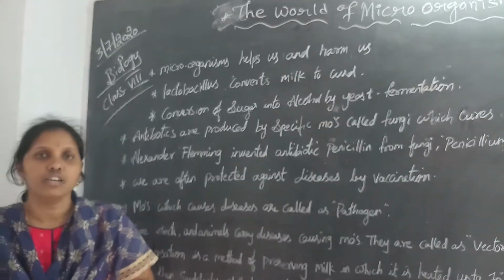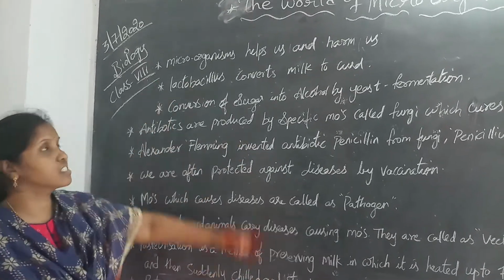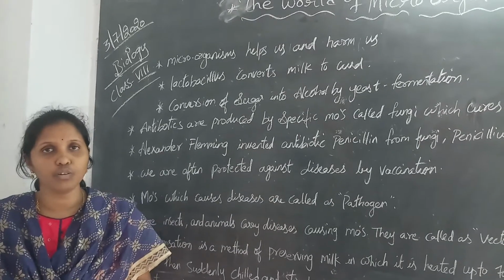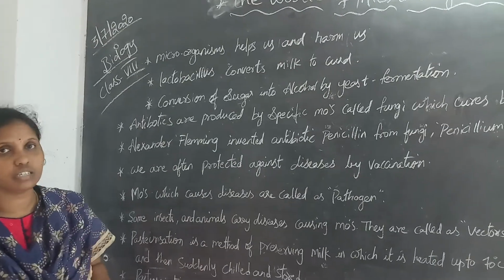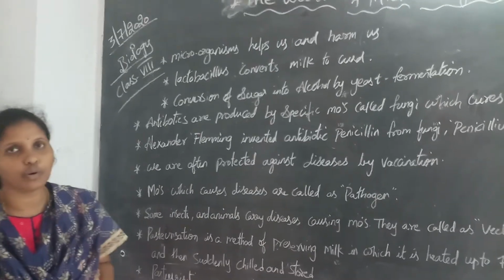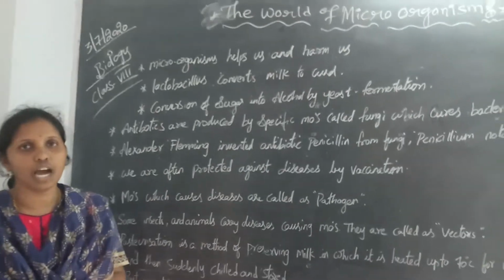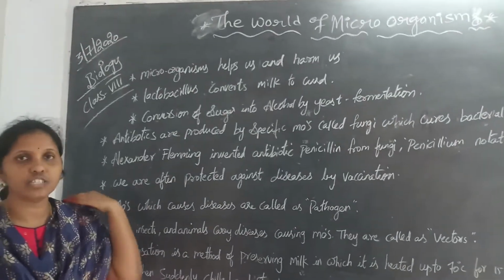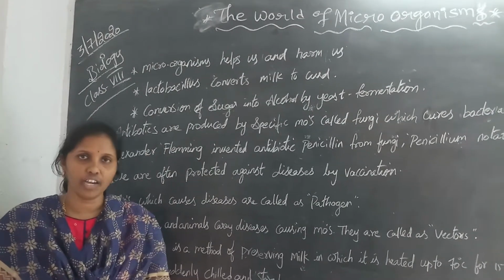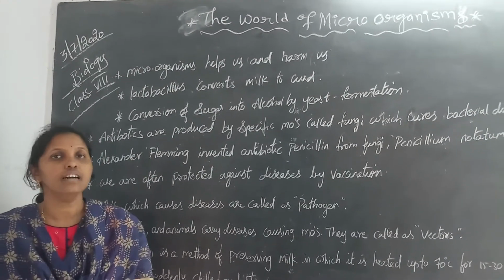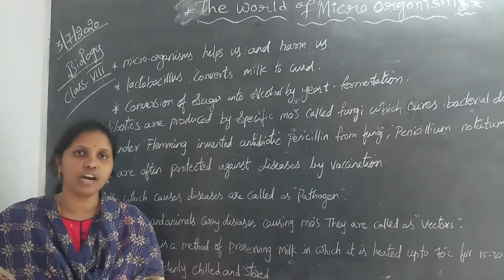So who was the first person to see microorganisms? Antoine Leeuwenhoek. Antoine Leeuwenhoek was a microbiologist. He observed the microorganisms. These microorganisms are categorized into four to five groups: bacteria, virus, fungi, protozoa as well as algae. Not all microorganisms are harmful for us.